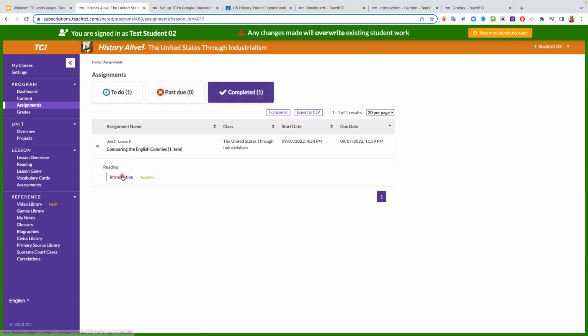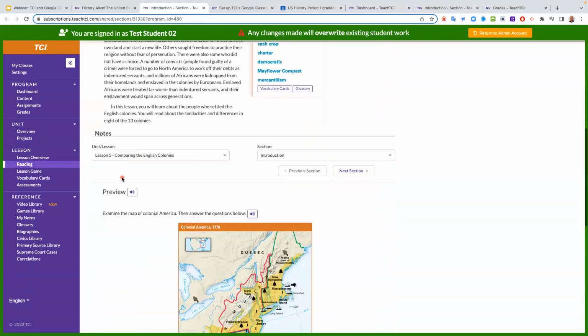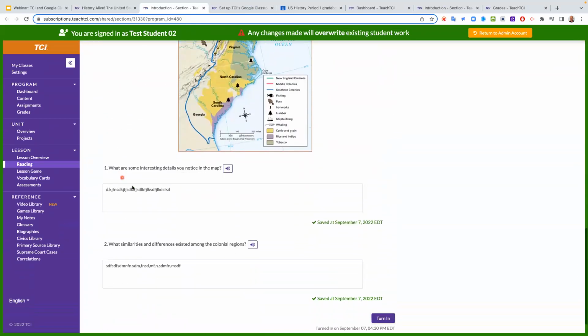So they can see completed, and so they know that they've gotten done for that, and they can then drill back in there, and they would then see the comments that you give them. They would show up right in here. So if I would have added a comment or given a stamp or something, they would see it right by their answer.